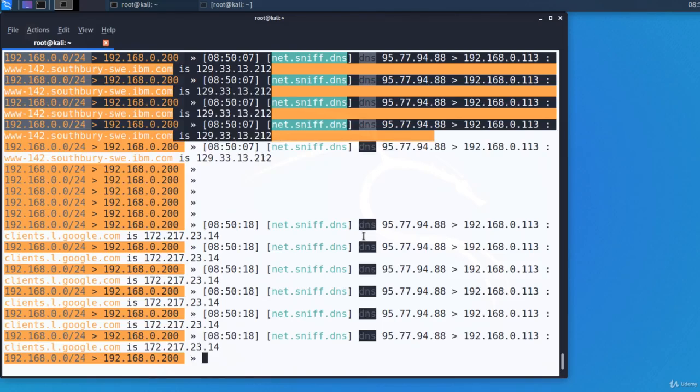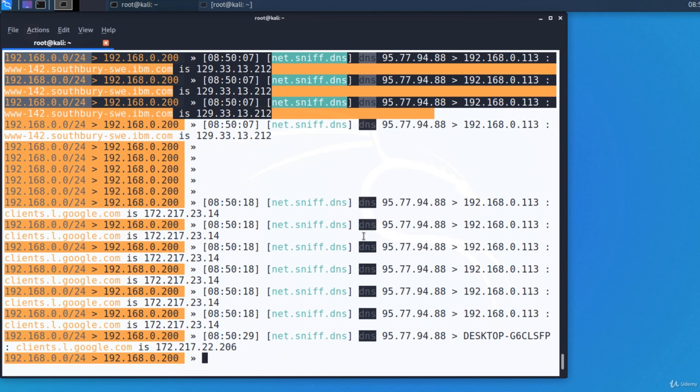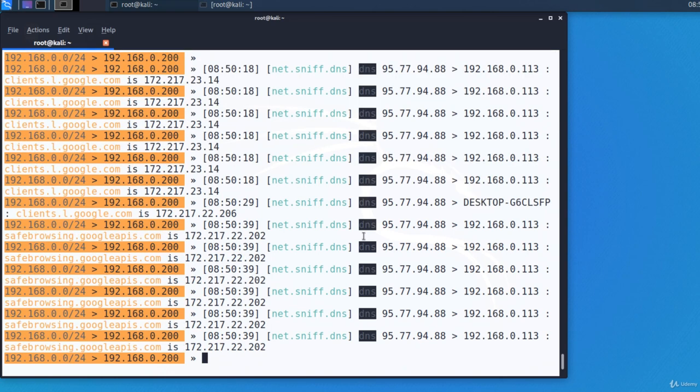At the end of this lecture, I want to give you a troubleshooting tip. If you don't see the credentials, the username and the password, in the Bettercap window, it doesn't mean that it didn't capture them. Bettercap does not display all captured data, but only a part of it.